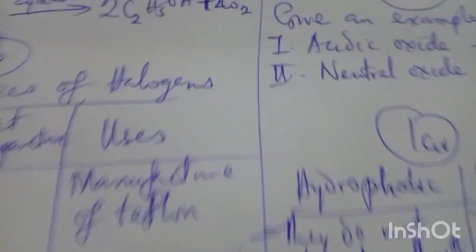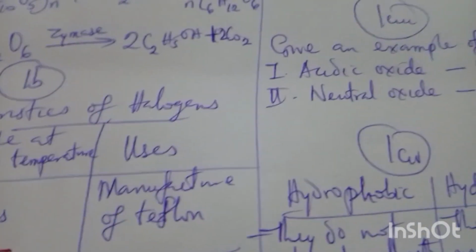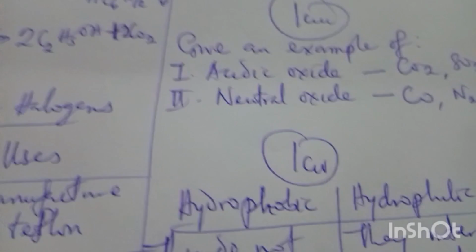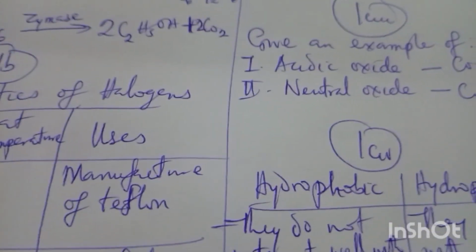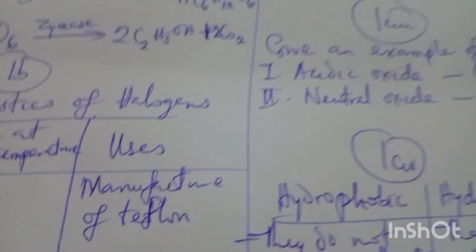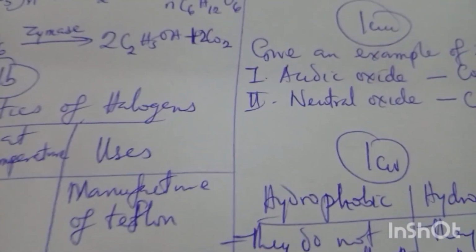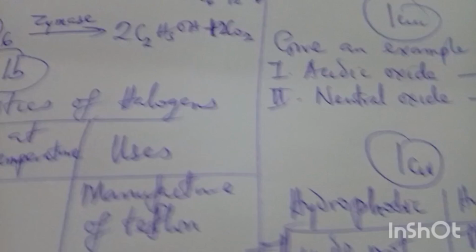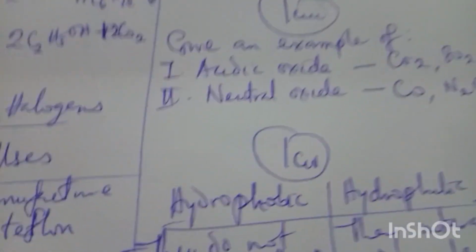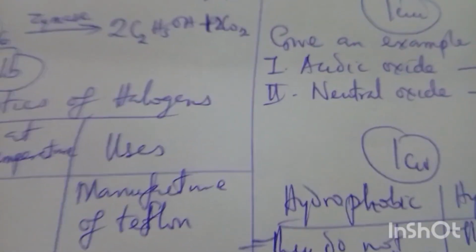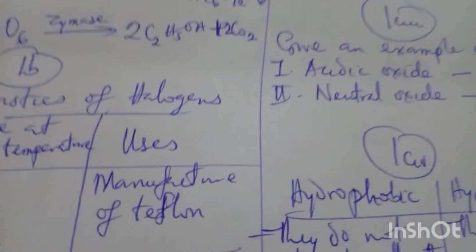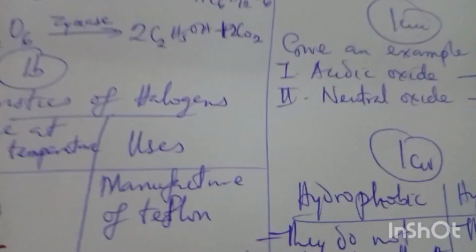1C4. The question on 1C4 says you should differentiate between hydrophobic and hydrophilic. We don't need to go far. Science is very simple. Hydro means water. Phobic can be fear, it can be hatred. What you hate, you will fear it or you ignore it. Philic means like. So when you say hydrophobic, it means you fear water, you don't want to interact with water, you repel water, whatever you call it. Out of all those things I've mentioned, that's the answer.